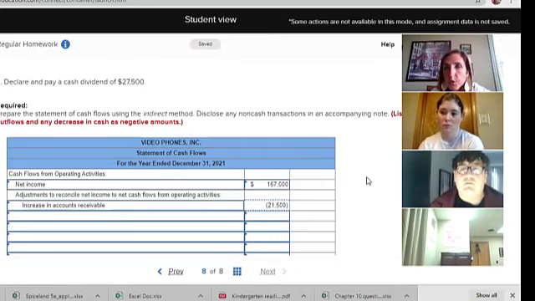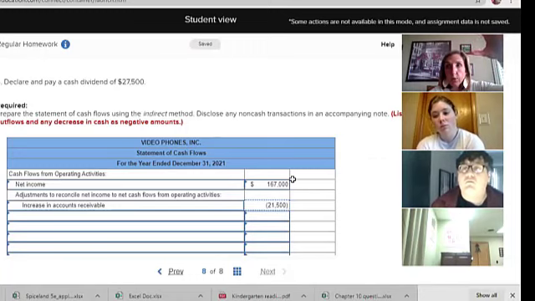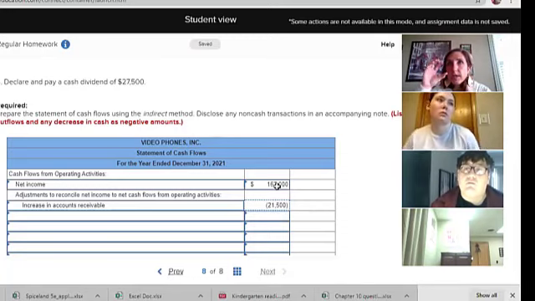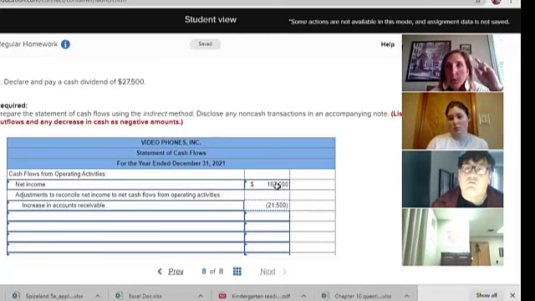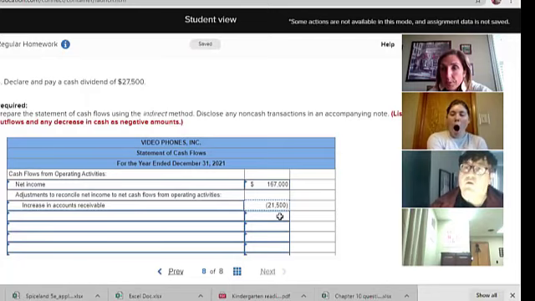So think about the journal entry that made the accounts receivable go up. It would have been a debit to accounts receivable and a credit to service revenue. Service revenue is all included in this net income. Net income is all of your revenue minus all of your expenses, plus any gains, minus any losses. That's what this number is. So it more reflects the journal entry, the portion that actually doesn't affect my cash. Think about that journal entry that I recorded as a debit to accounts receivable and a credit to revenue. It doesn't actually increase my cash. So I have to back it out. I have to subtract it.